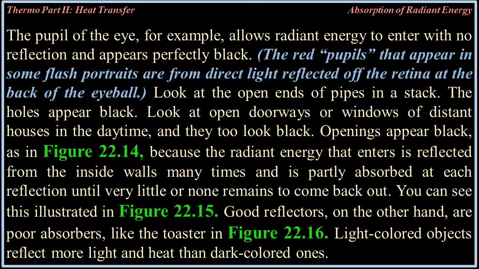The red pupils that appear in some flash portraits are from direct light reflected off the retina at the back of the eyeball. Look at the open ends of pipes in the stack. The holes appear black. Look at open doorways or windows at distant houses in the daytime, and they too look black.